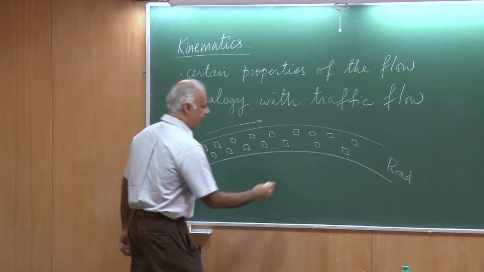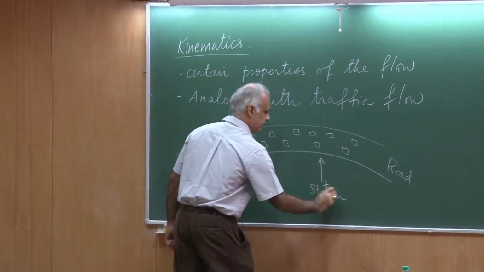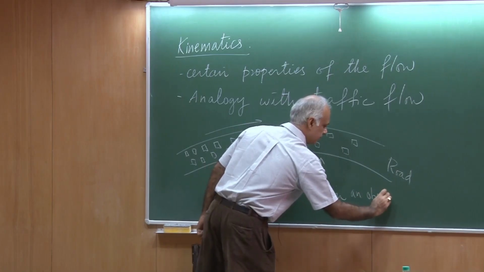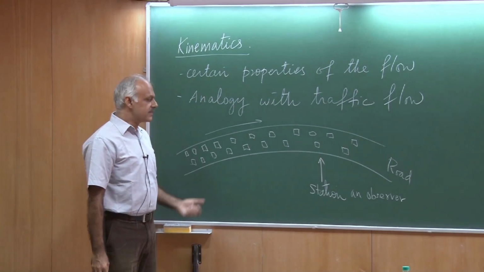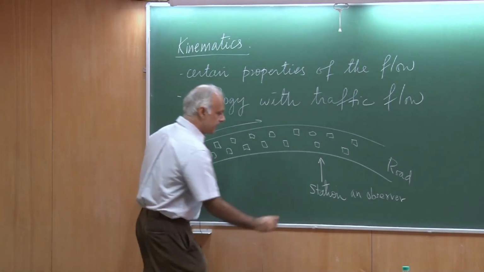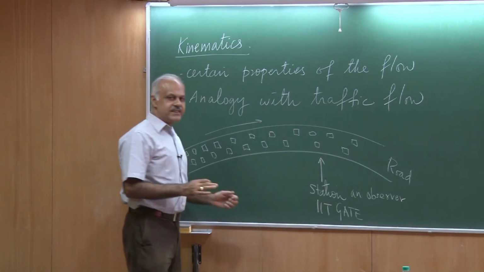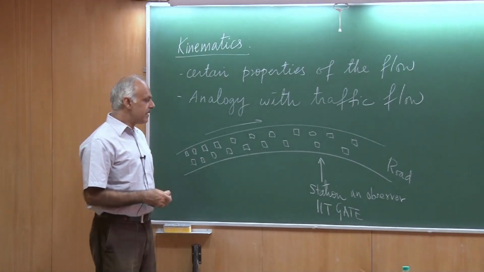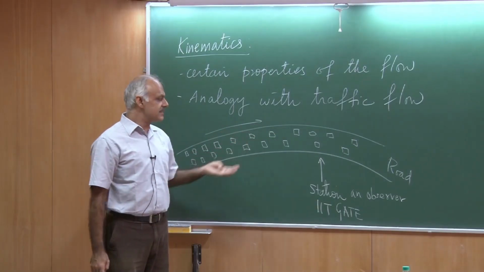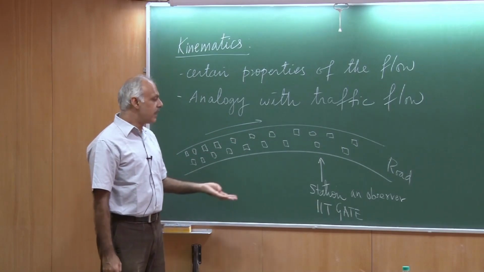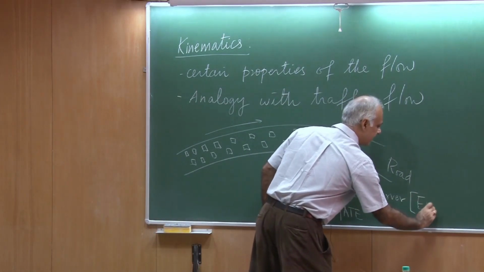One way could be I could actually station myself at a certain point. It could be, for example, a traffic light, or it could be even, let us say, the IIT gate. So I could sit there with my equipment and then make measurements of when different cars pass by, when different motorcycles pass by, what are their speeds. Okay, that is one way of looking at it. In that case, I would be an Eulerian observer.